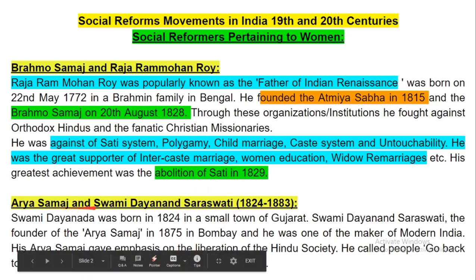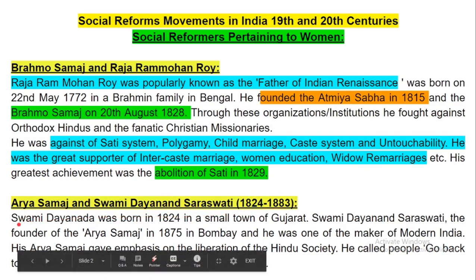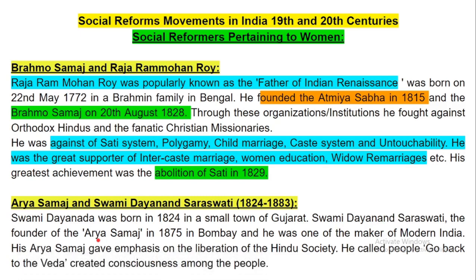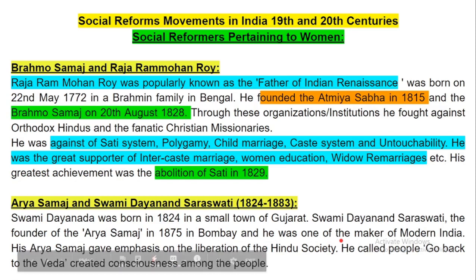Now, Arya Samaj and Swami Dayanand Saraswati, 1824 to 1883. Swami Dayanand Saraswati was born in 1824 in a small town of Gujarat. He was the founder of Arya Samaj, and he founded the Arya Samaj in the year 1875 in Bombay. He was one of the makers of modern India.